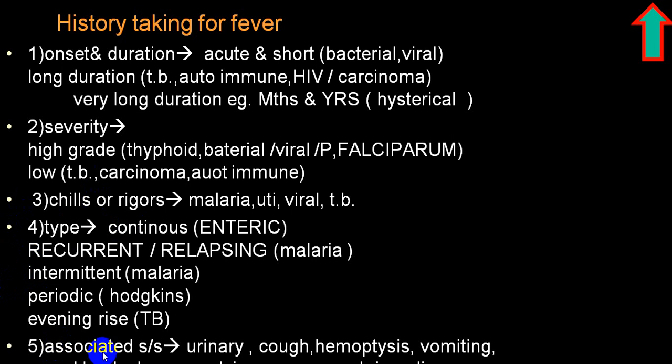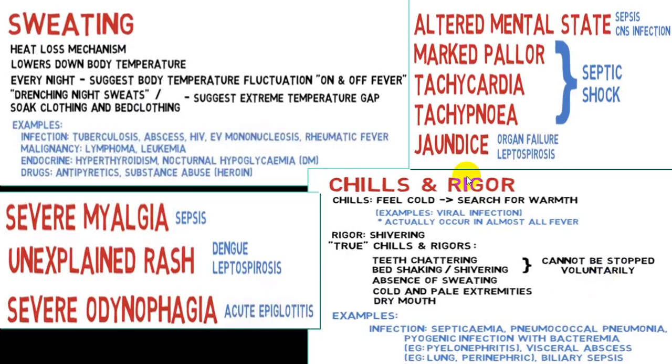Associated features help you a lot to identify the system involved. So associated symptoms and signs should be taken properly. It gives you a good idea whether the urinary tract, respiratory system, GI tract, CNS, liver or kidney is involved.